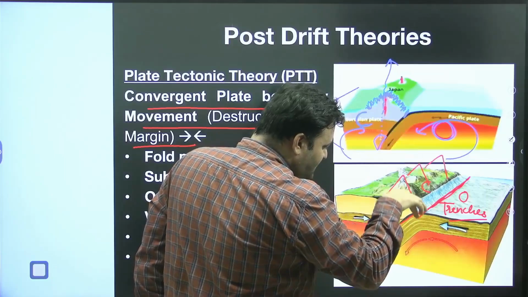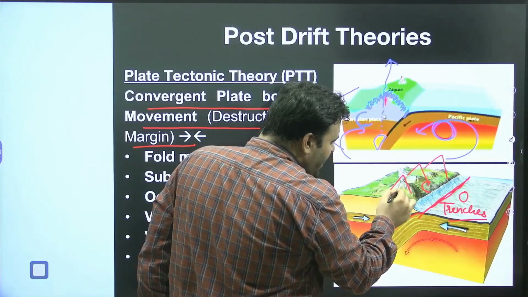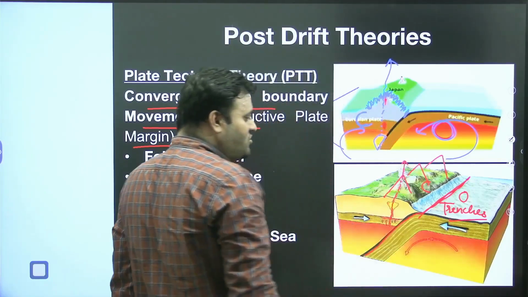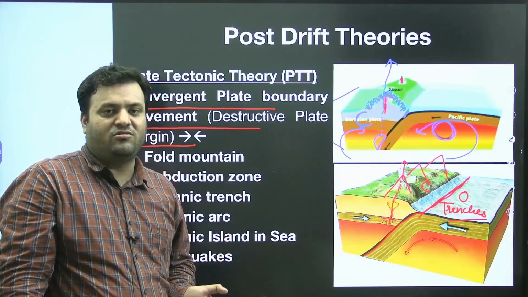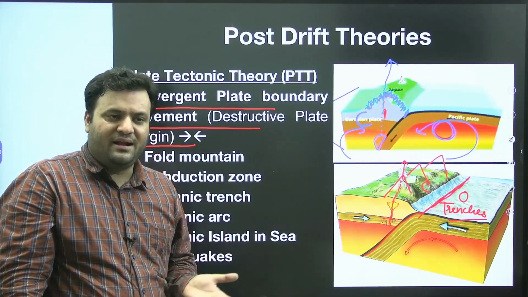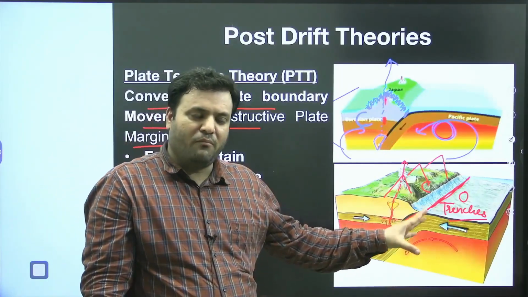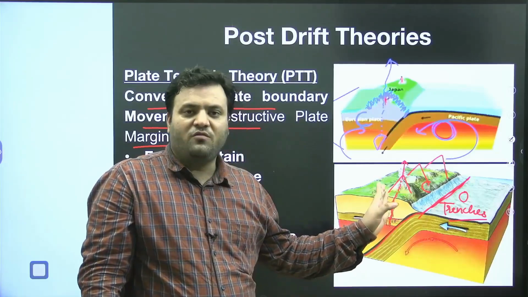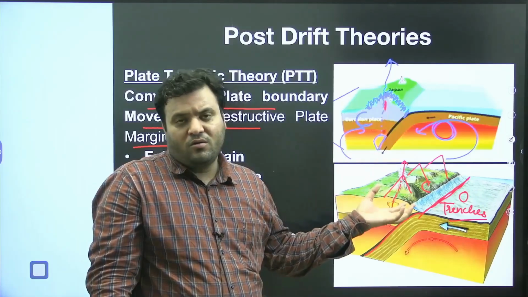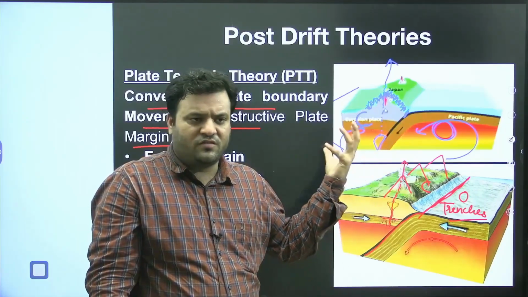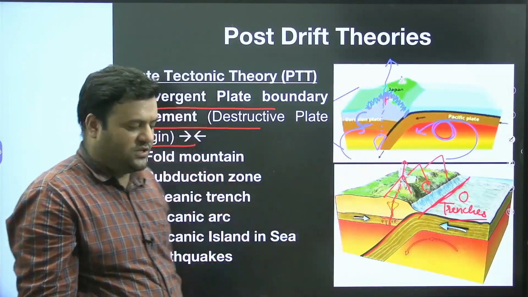Similarly, at the same time we may have an emplacement of lava. If it is there, then we may have a formation of volcanoes. All of these will take place together or independently. It might be a possibility that only trenches will form, or only young fold mountains, or only volcanoes, or any combination of these when the two plates interact with each other.